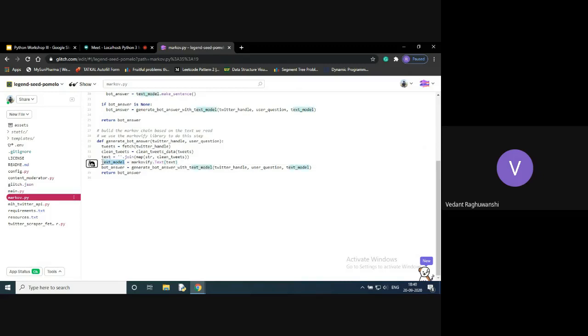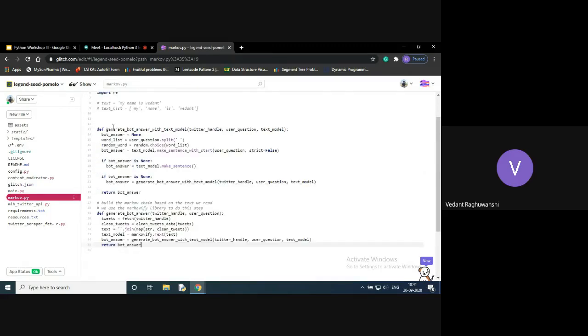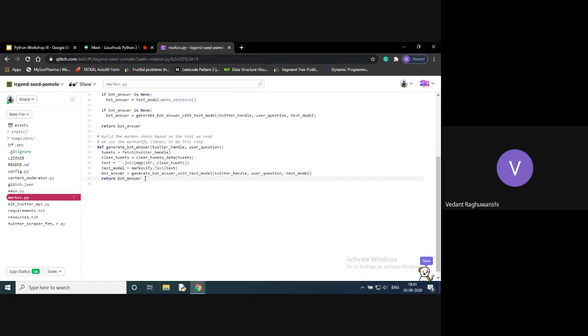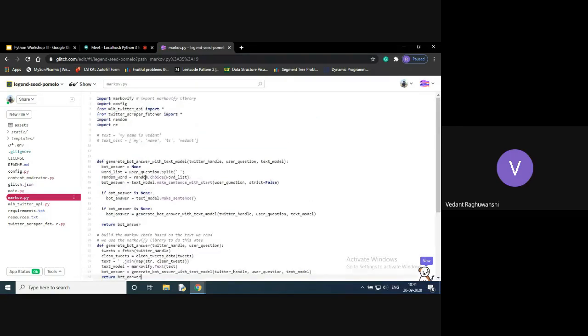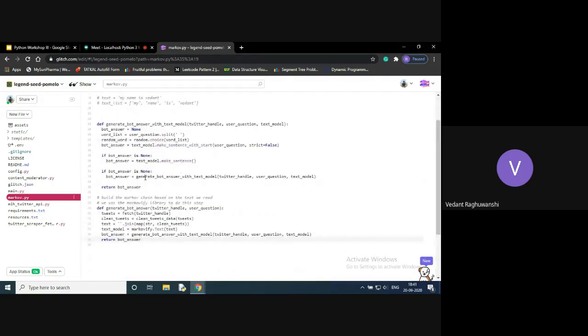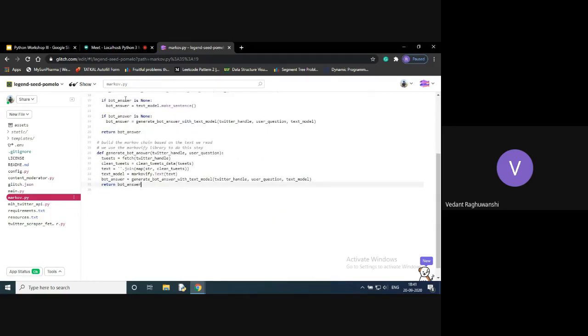Now we will be calling this function here, generate bot answer with text model. We'll be calling it at this point of time. So the parameters will be Twitter handle, user question, and text model. This text model is the one which we just created here. We'll be passing it as a parameter here. Then we'll be getting an answer. So we'll be just returning that bot answer here. So at this point of time, our Markovify logic is complete. By writing just two functions, we have completed the Markovify logic here.